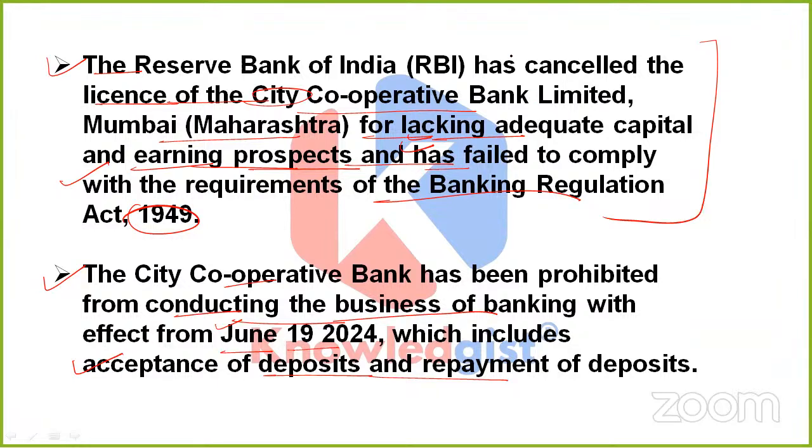So yes, from the very first para, we came to know the name of that particular bank which got cancelled. Where is it? It is placed in Mumbai, Maharashtra. The reason is the lack of adequate capital and also earning prospects. This bank also failed to comply with the requirements of the Banking Regulation Act 1949. And basically, what are the prohibitions which City Cooperative Bank is going through from June 19, 2024? There is no further conduct of the business of banking, which came into effect from June 19, 2024.